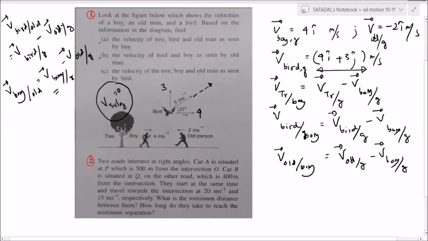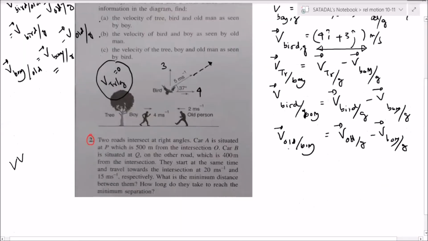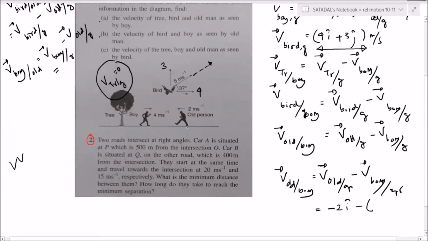Sir, then velocity of old person with respect to boy should be positive. No, velocity of old person with respect to boy must be equal to velocity of old person with respect to ground minus velocity of boy with respect to ground. Velocity of old person with respect to ground is minus 2 I cap, minus velocity of boy with respect to ground, which is 4 I cap. So the answer is minus 6 I cap meter per second.